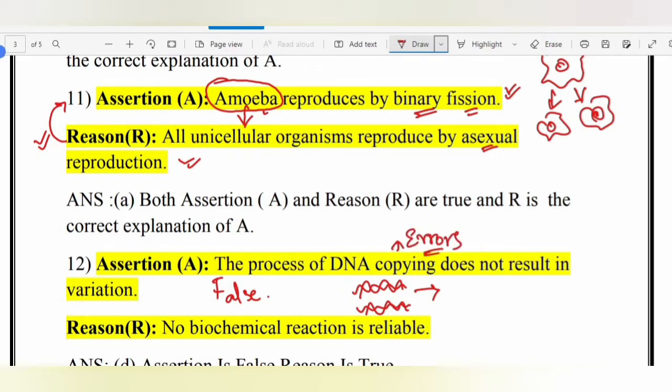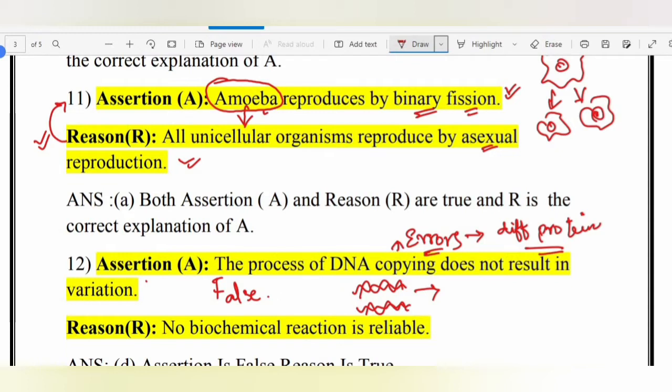There are certain errors during the DNA copying which lead to the formation of a different protein. This DNA basically is made up of proteins. So when there is a formation of a new protein, a new structure is formed, this means that variation is created. So this statement is a false statement.